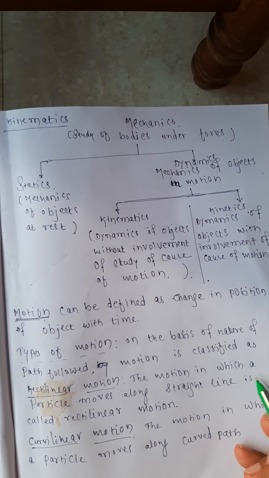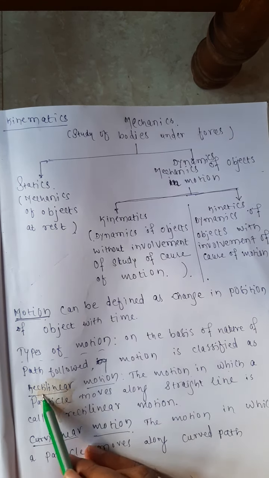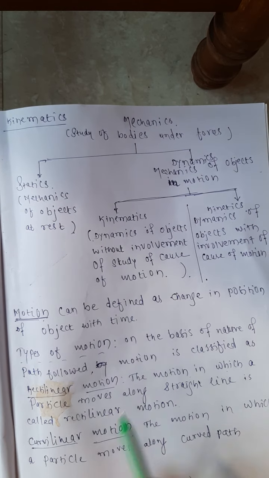Whether it is moving along x-axis, y-axis, whatever may be the reference axis, if the particle moves in a straight line, we call it the rectilinear motion. Like a bus is moving from Jamkhandi to Bijapur on a straight road, that motion we call the rectilinear motion.